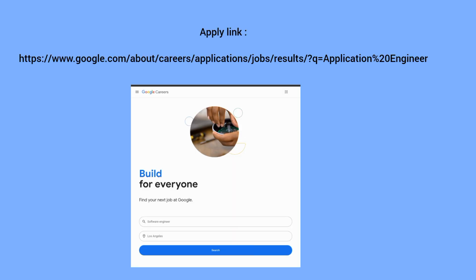So let's start with how you can apply. Basically, here is the application link that I have provided you. That is, you have to go to the Google's career website. Here is that website. So once you click on this link, you will be entered into Google Careers website. Here you have to first sign up if you are not. So you have to log in using your Gmail ID. Once done, you can see this interface will be opened here.